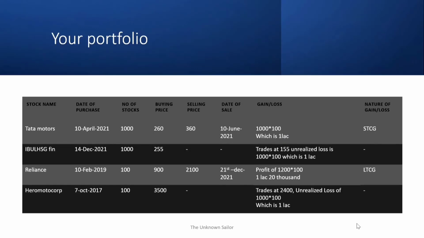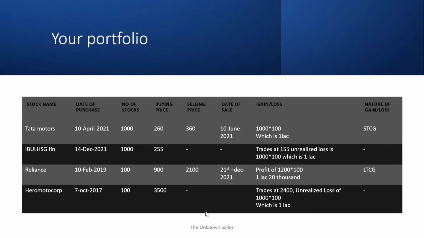Let us go back to your portfolio. So this is the portfolio that you have. You have Tata Motors shares which you have already sold, and your profit is 1 lakh in that case. And you are holding Ibul Housing Finance from 14th December 2021, and your loss in this case is 1 lakh right now, but you have not booked it yet. Same is the case with Reliance.